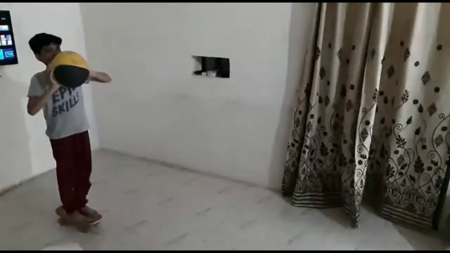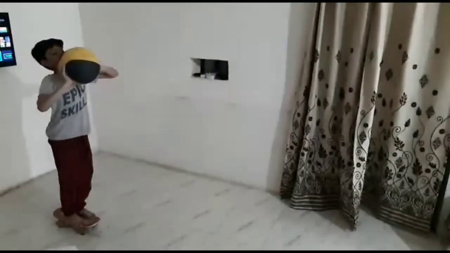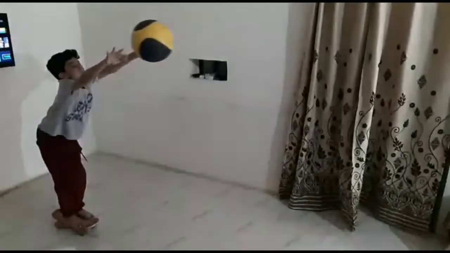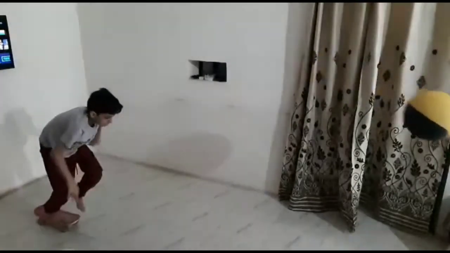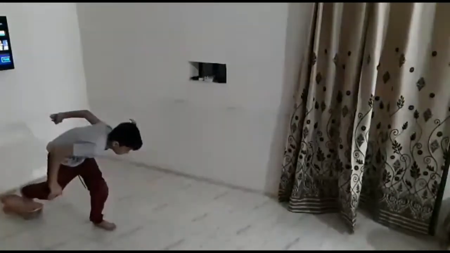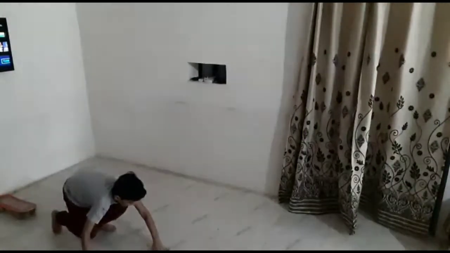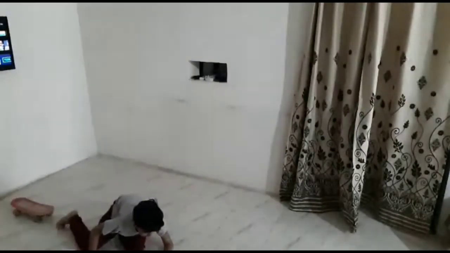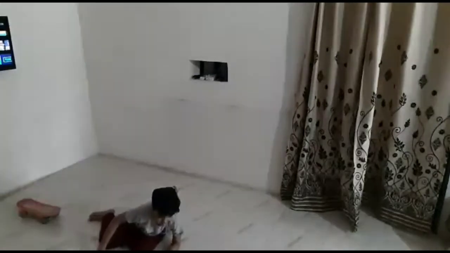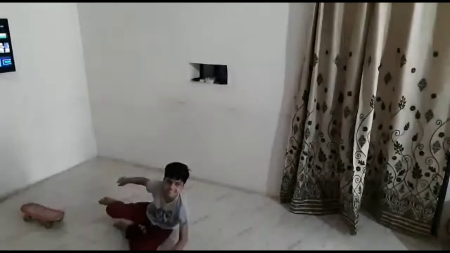Now, this is a small activity you can do at your home also. A person stands on a skateboard and tries to throw a ball in the forward direction. Now, what will happen? As he throws the ball in the forward direction as an action, as a reaction he will get a backward thrust and he may fall down. So, this is a small activity in which we can observe the action-reaction forces simultaneously.